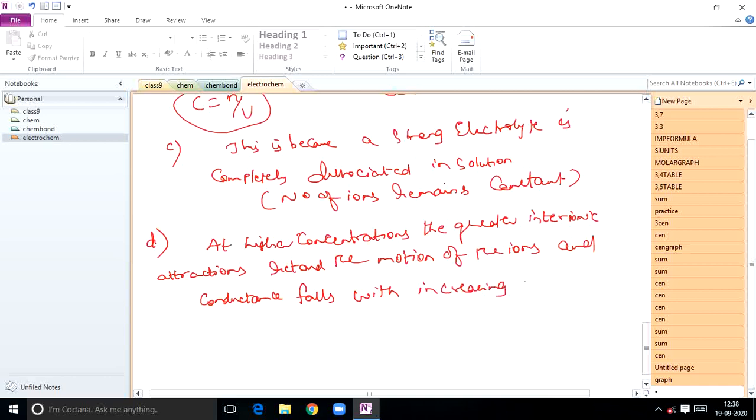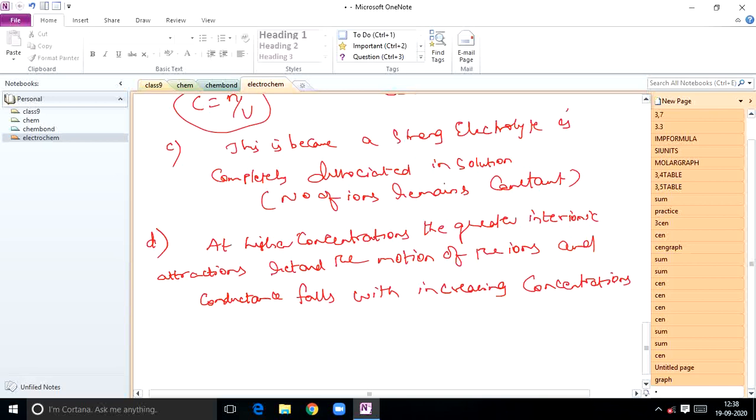You can see the graph there. The conductance of HCl and KCl, both strong electrolytes, falls with the increase in concentration. The Debye-Huckel-Onsager equation holds good only at low concentrations. If you plot lambda m versus root c, a linear graph with negative slope is obtained at low concentrations, but it is not linear at high concentrations.